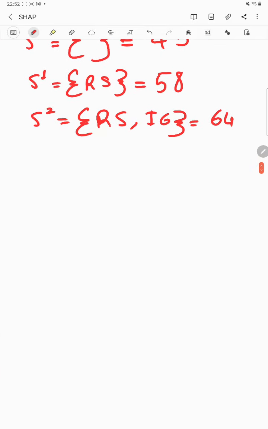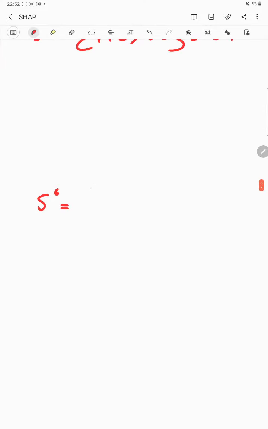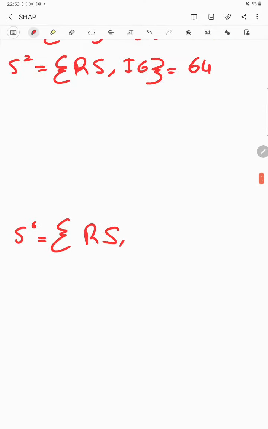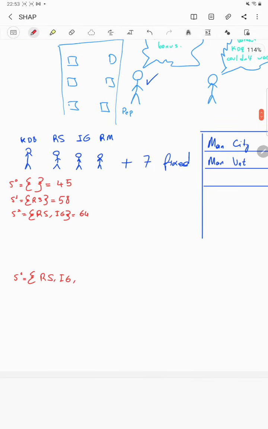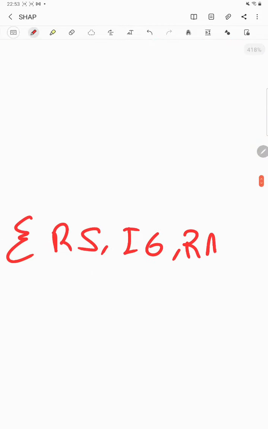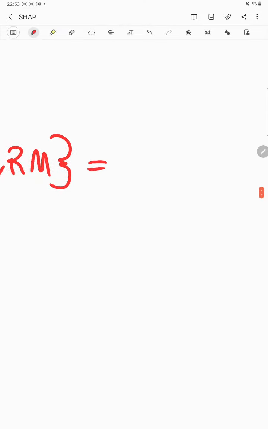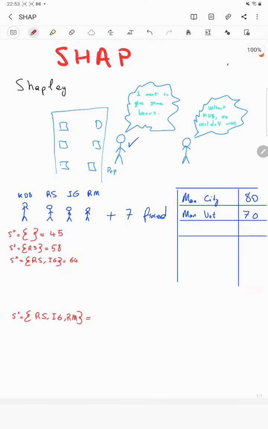And the last information could be that without Kevin De Bruyne, if all the players are included, Raheem Sterling, İlkay Gündoğan, and Riyad Mahrez, they know that they couldn't be a champion because the coach says that.